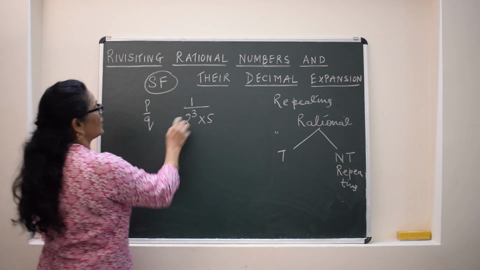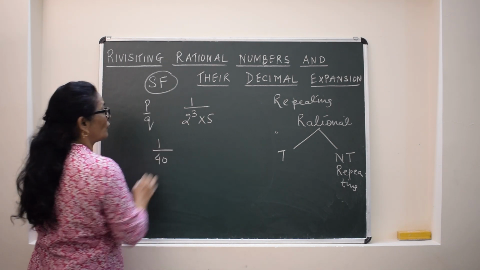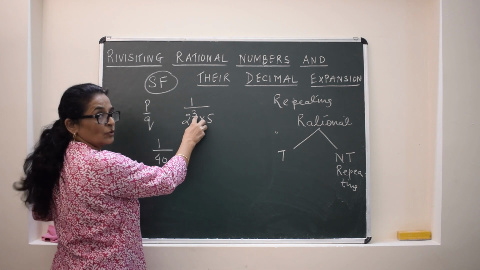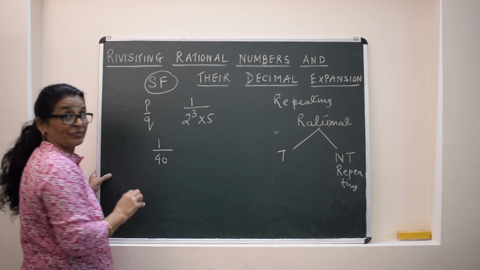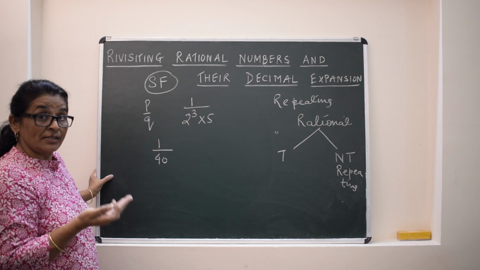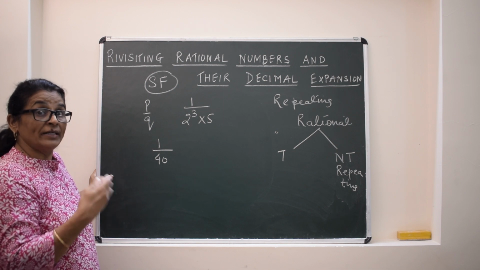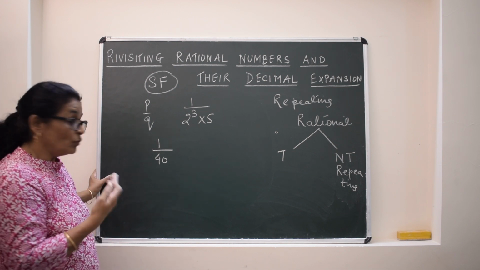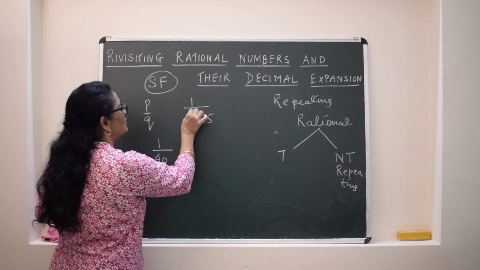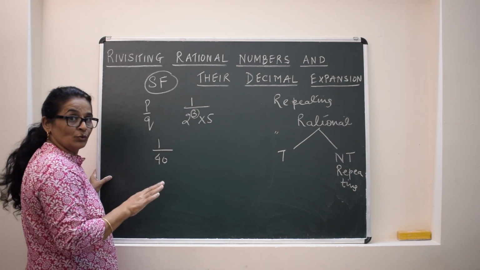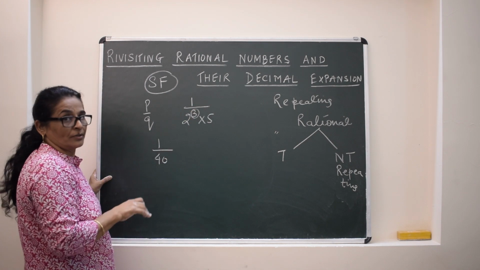It means the number is 1 upon 40. 2 cube is 8, 8 5s are 40. Then after how many places, meaning after the decimal how many digits will it have? Who will decide? The maximum power of either 2 or 5 or both.